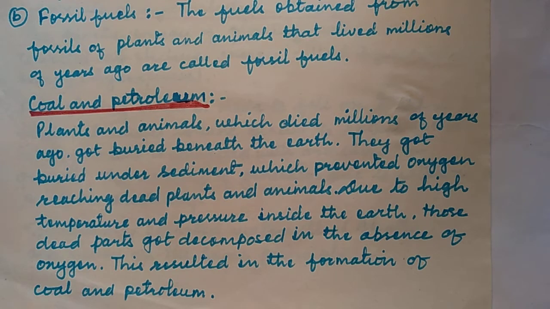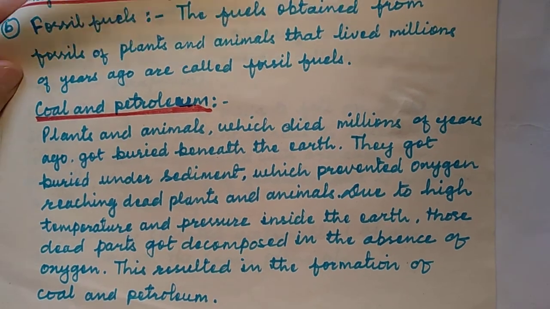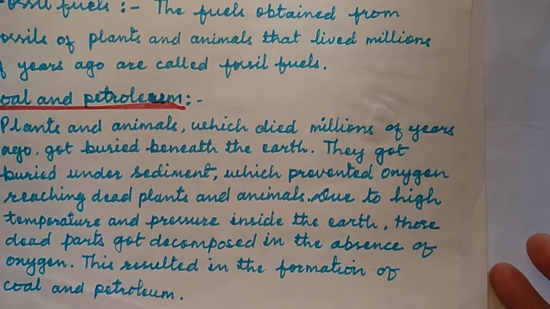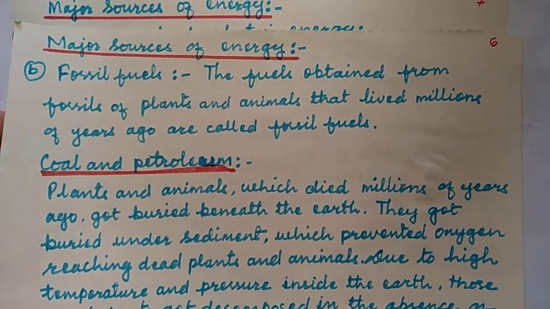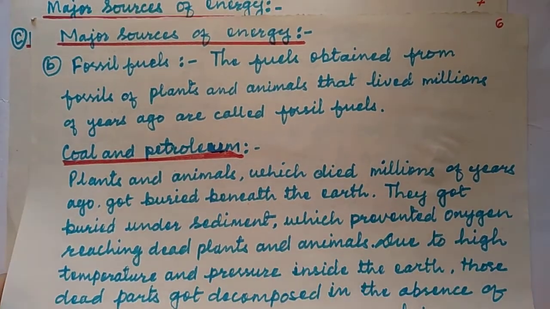So coal and petroleum, fossil fuels, are made deep inside the earth in the absence of oxygen and under the high pressure and temperature of the earth. This is the formation of coal and petroleum, and the uses of coal and petroleum we have done in the first part, classification of sources of energy. So fossil fuels are major sources of energy.